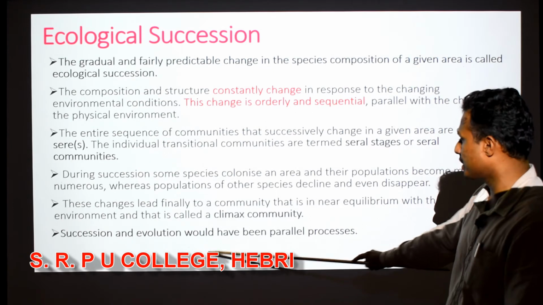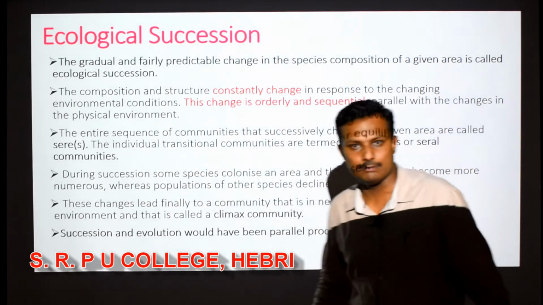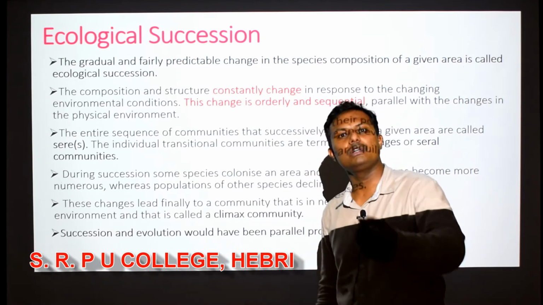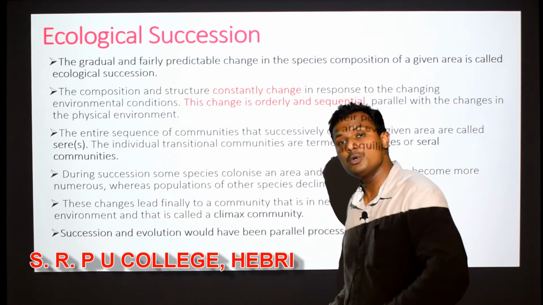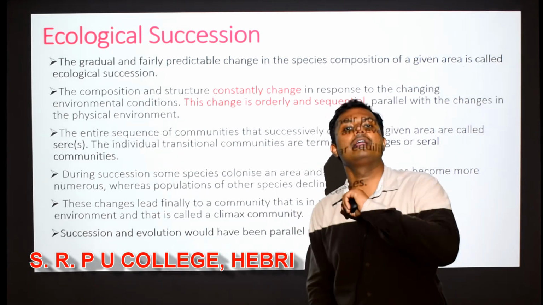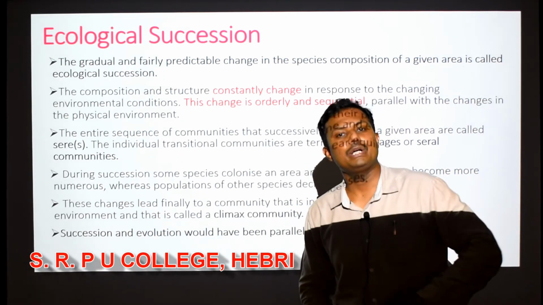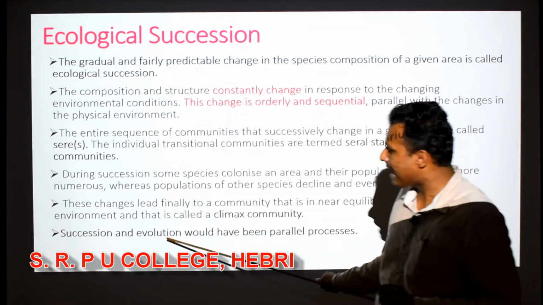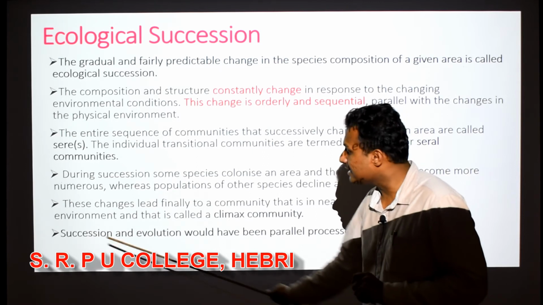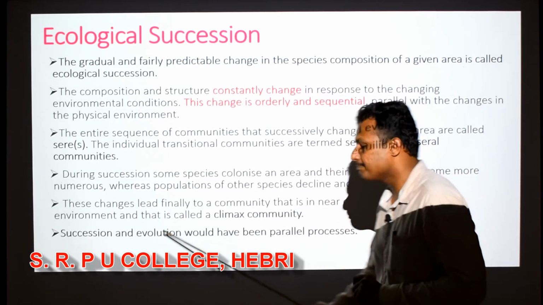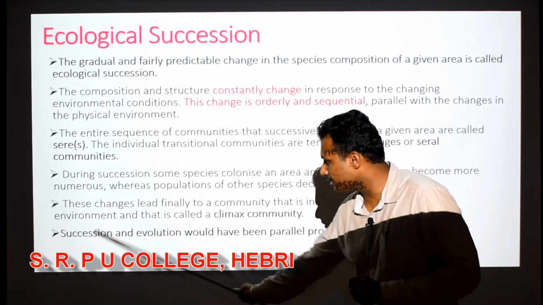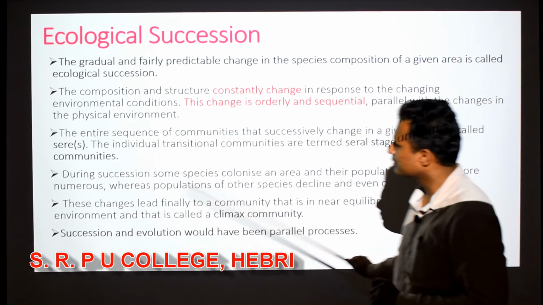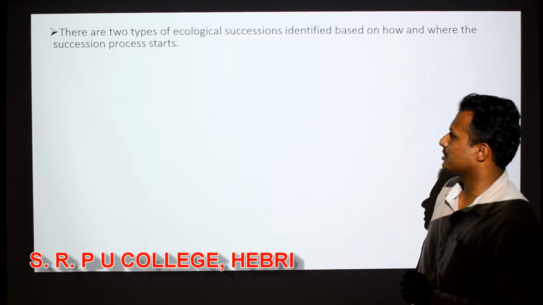Succession and evolution would have been parallel in process, because evolution anta helidru, it's a gradual change. Succession also leads to a gradual change. Maybe evolution is a longer and lengthier process. Right? So it takes a very long time, whereas succession anta helidre, it may not be as long as evolution, but definitely succession will exist in parallel with evolution, and succession will contribute to the process of evolution in a way, right? So this is general information about ecological succession.